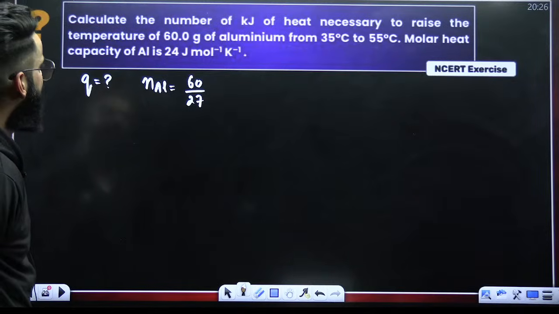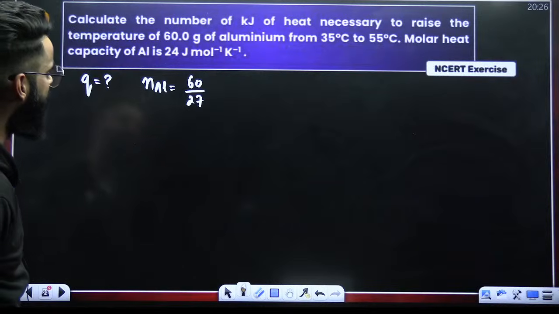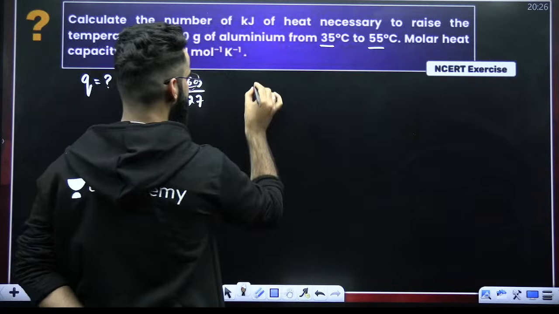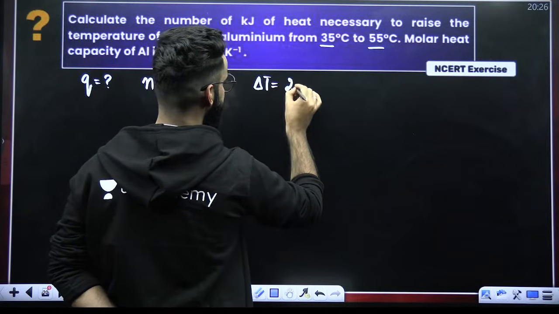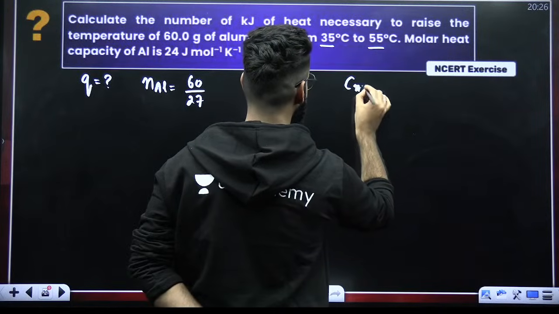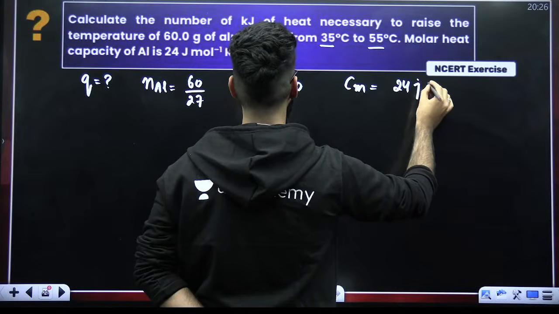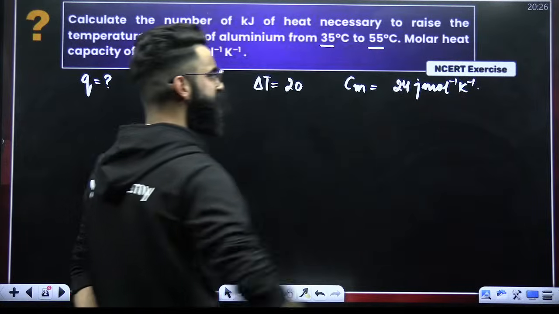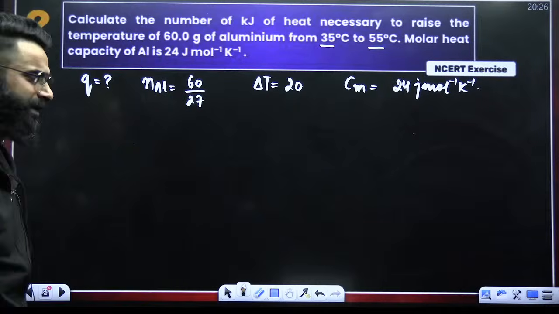The temperature is raised from 35 degree to 55 degree, so change in temperature, delta T, is 20. Molar heat capacity of aluminium is given as 24 joules mole inverse Kelvin inverse. All this stuff is given. What am I supposed to calculate? I'm supposed to calculate Q.